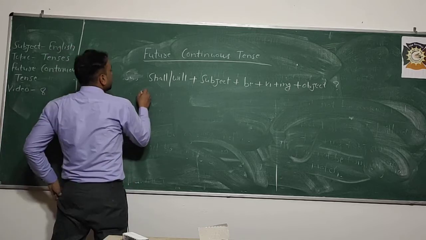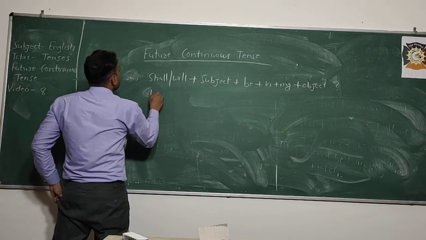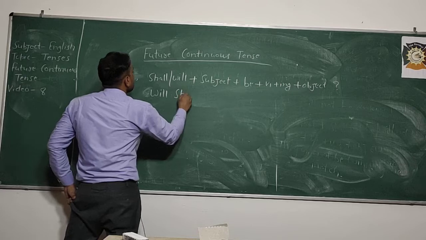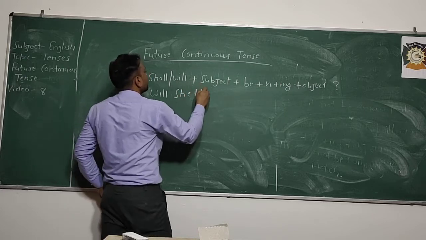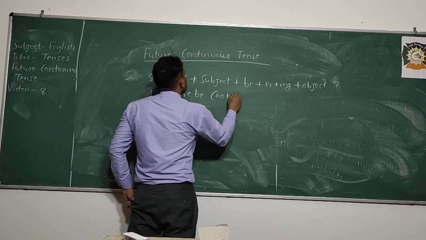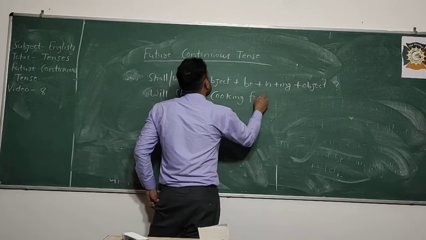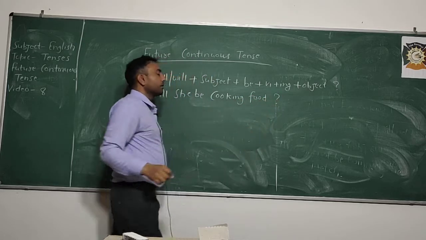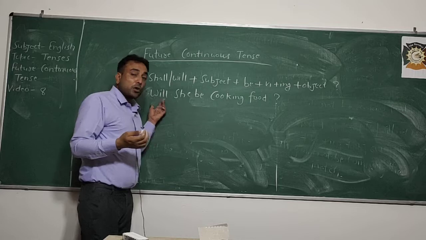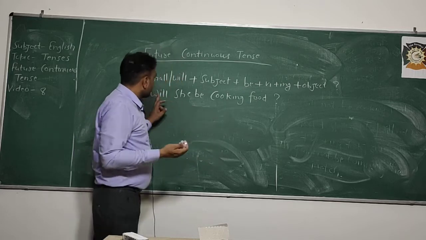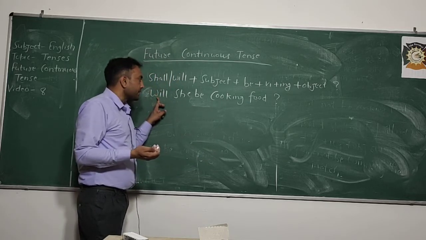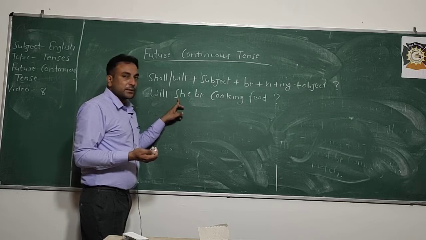Will she be cooking food? There is a question in it, क्या वो खाना बना रही होगी. Will is the helping verb in the sentence, it comes before the subject she.